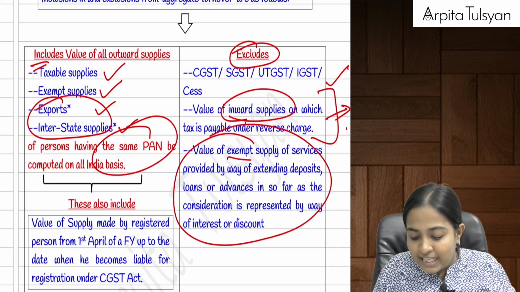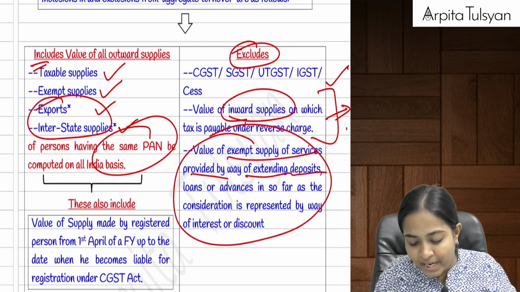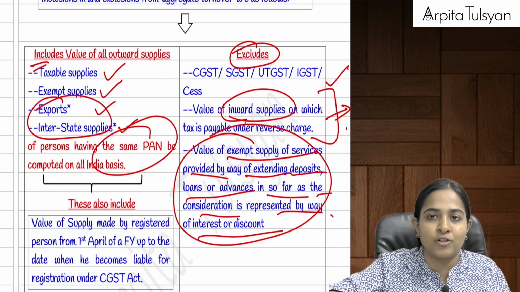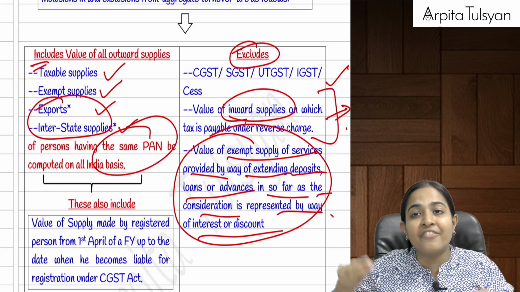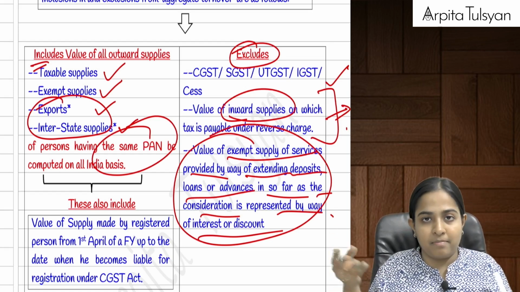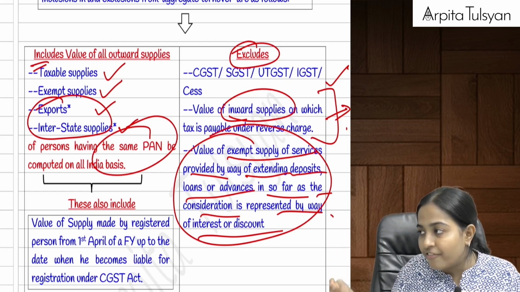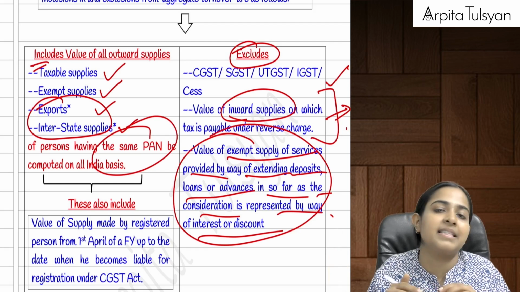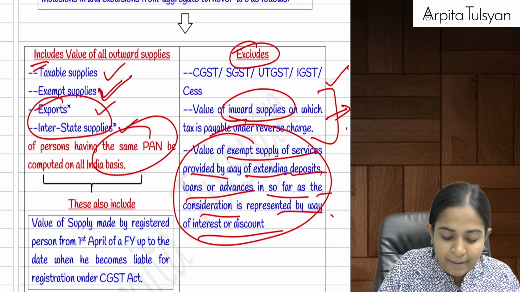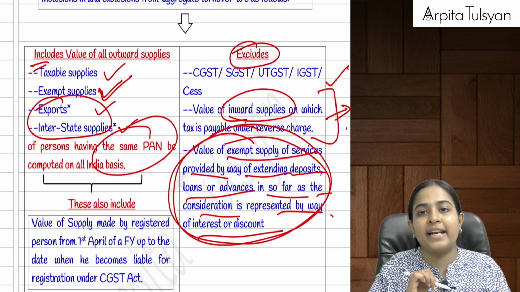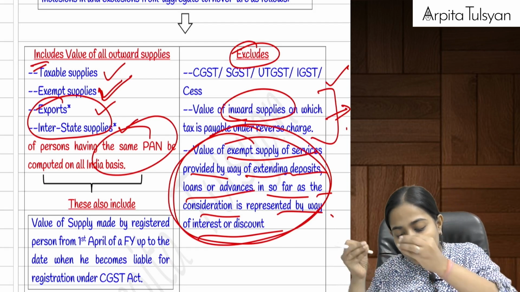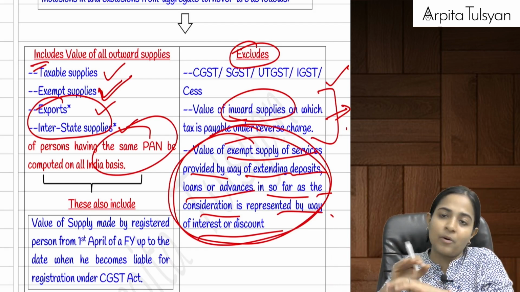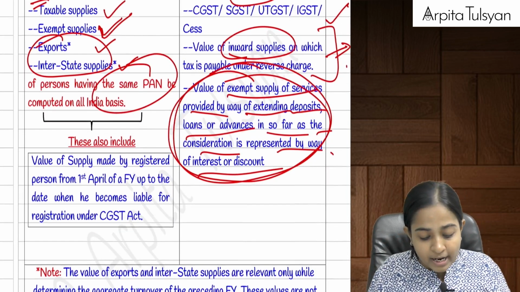And yes, this one: value of exempt supply of services provided by way of deposits, loans or advances, in so far as the consideration is represented by way of interest or discount. Example, if we have given any loan on which I am going to get a consideration in the form of interest. We are going to study this in the exemption chapter. This is an exempt supply. Normally the exempt supply was included here, but this particular exempt supply of giving deposits, loans, advances, where the consideration is in the form of interest or discount, even that has to be excluded.